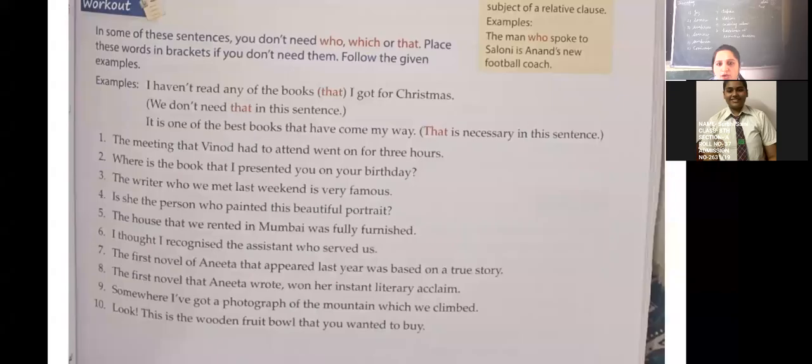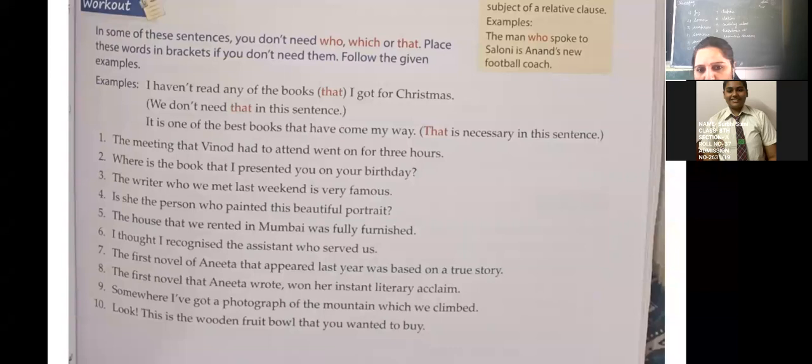Tenses, you have to put them in bracket. Like you can see this sentence: I haven't read any of the books that I got for Christmas. So I can say this sentence without using that: I haven't read any of the books I got for Christmas. So where we don't need that or who, which, we'll just put them in bracket. Okay. We don't need that in this sentence.